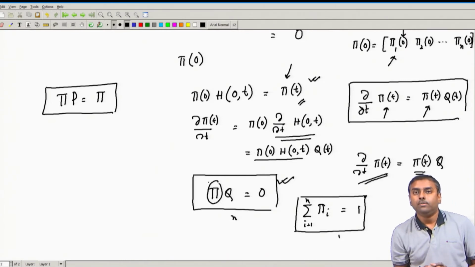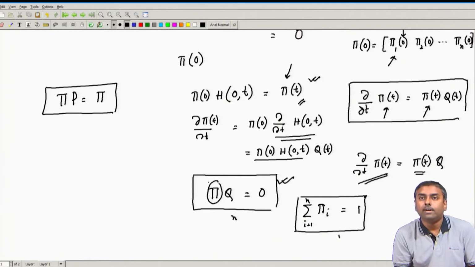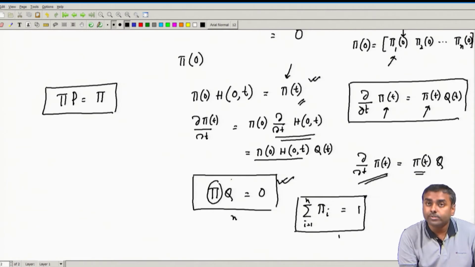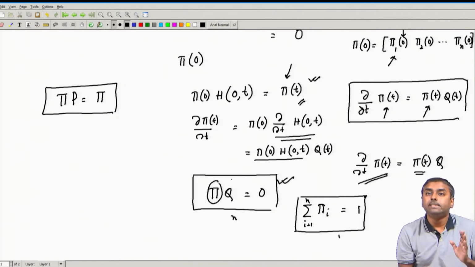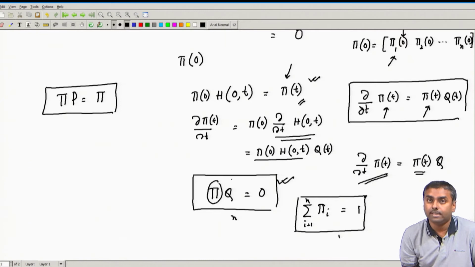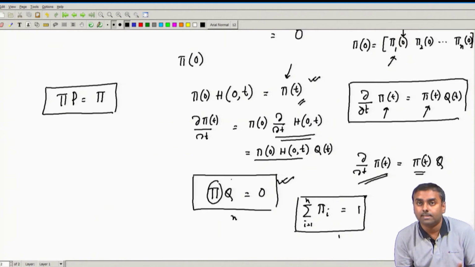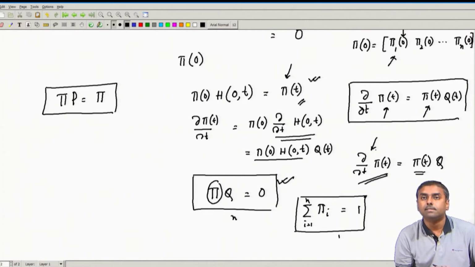So, now we could derive our continuous time Markov chain associated equation also, and this will be our governing equation. Remember, these equations are only true if it is in stationarity or it has been stabilized. Okay. If it is not in stationary, then it will be governed by this differential equation. You can also do that.